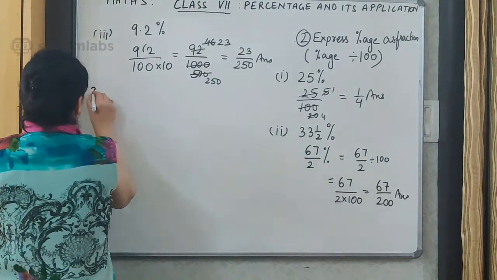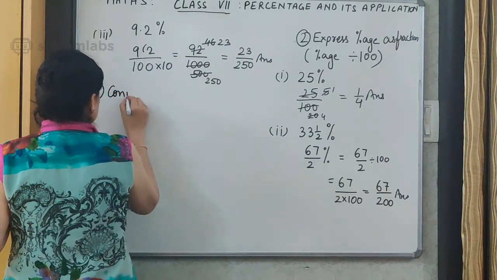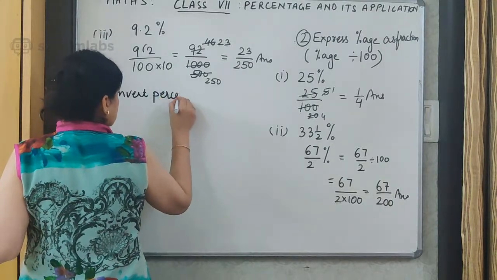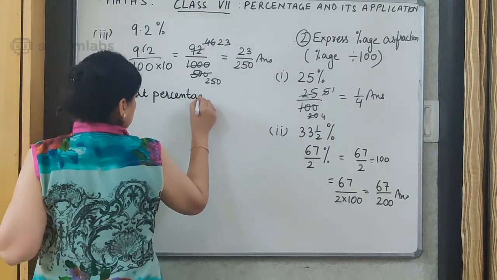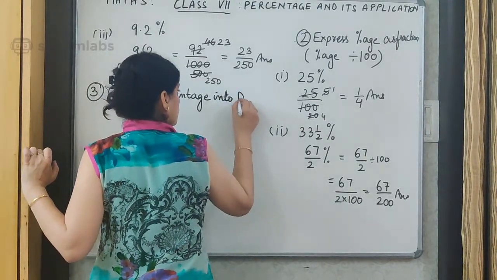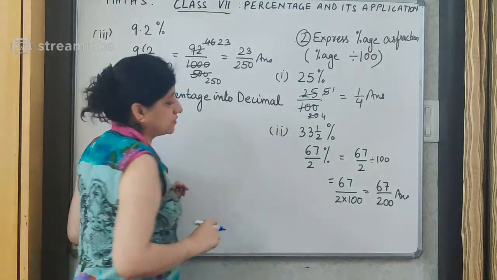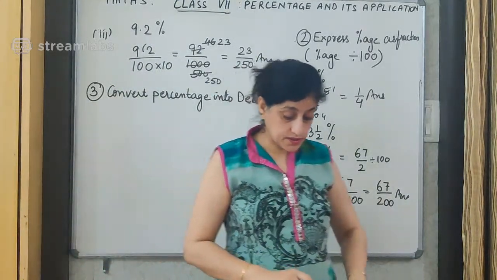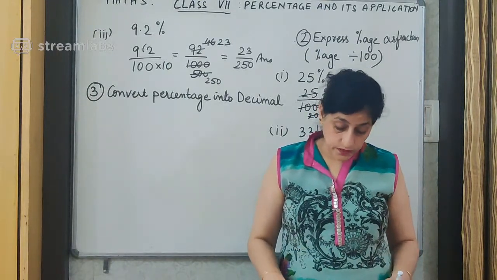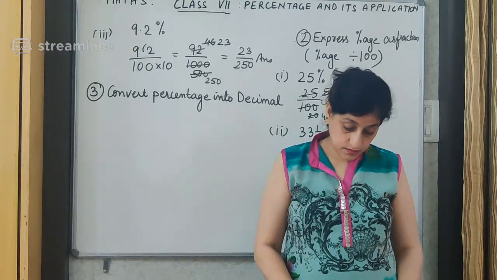So the next type of question which I am taking over here is to convert percentage into decimal. This is the next type of question which we are going to take up over here.